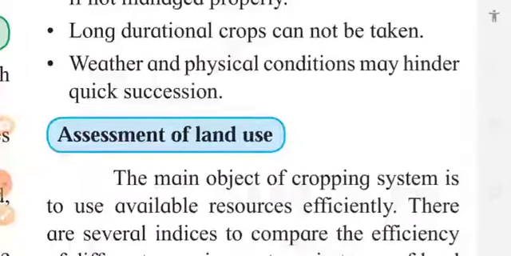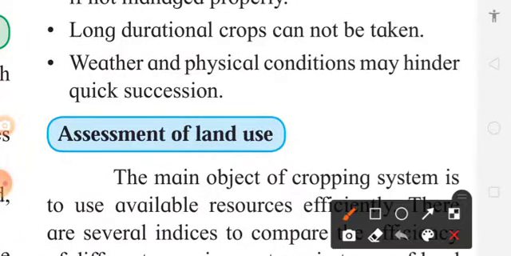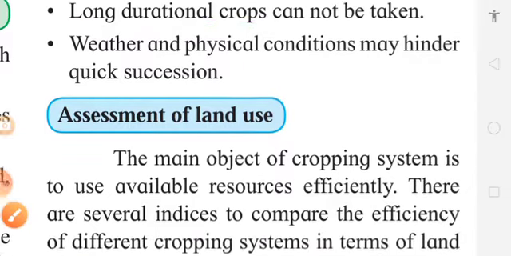In multiple cropping, it is difficult for long duration crops to be grown. We cannot grow sugarcane, or any crop which requires more than one season. Then weather and physical conditions also impose some limitations on multiple cropping.